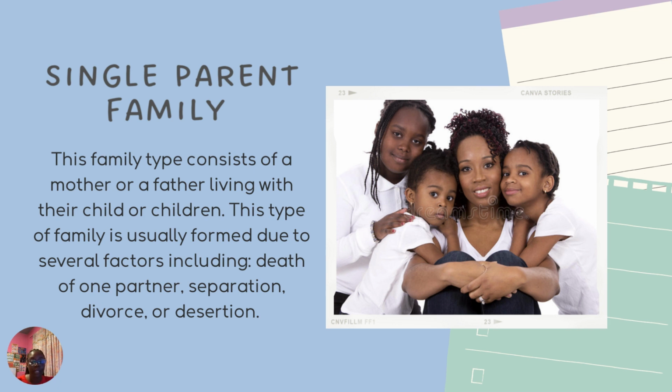You have to specify that one partner, because if you say migration of one parent or migration of parents, it wouldn't be a single parent family, because there's not one parent left behind. So you have to say death of one partner or death of one parent.